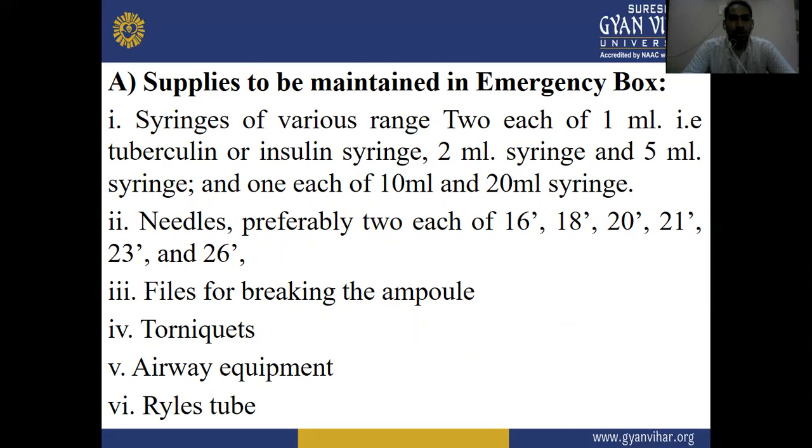First, syringes of various ranges: 1 ml Tuberculin or insulin syringe, 2 ml syringe, 5 ml syringe, and 1 each of 10 and 20 ml syringes. Next, needles, preferably two each of 16, 18, 20, 21, 23, and 26 gauge, and files for breaking the ampoules, tourniquets, and airway equipment, Ryle's tubes. These are maintained in the emergency box.